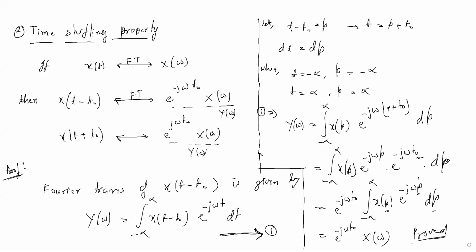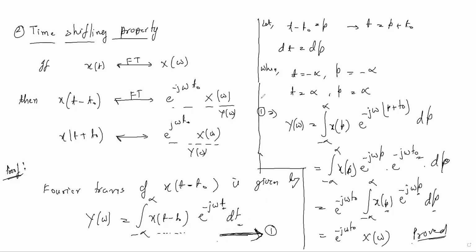Another doubt may come to your mind. In this formula, I am not changing things. Here t is like that, this also like this. But since we have to find the Fourier transform of x(t minus t naught), that's why I am writing like this. In this place of x of t, I am placing x of t minus t naught.